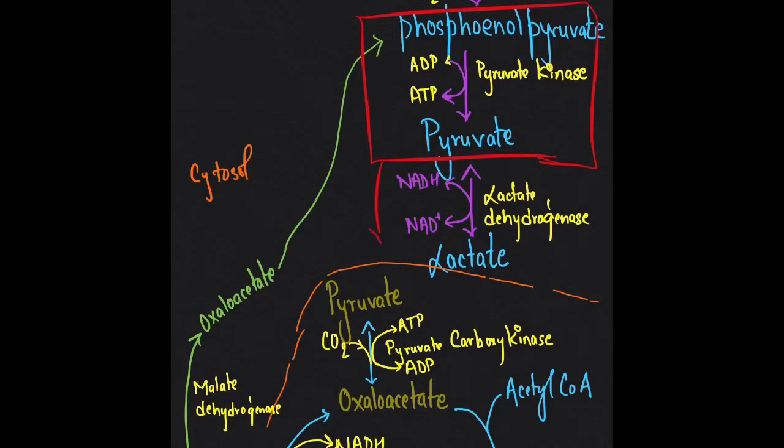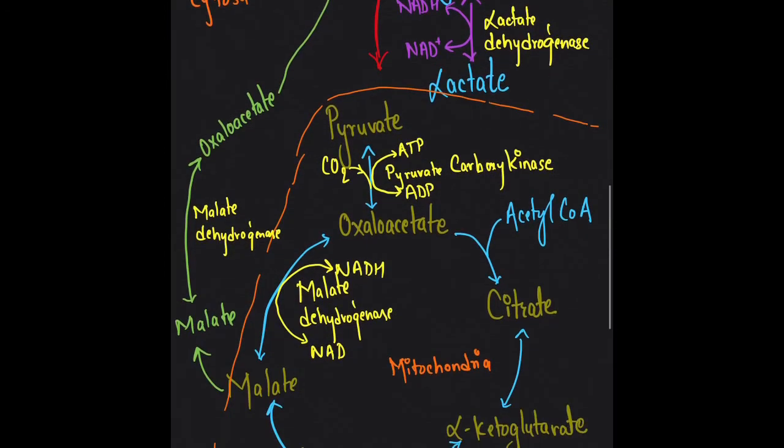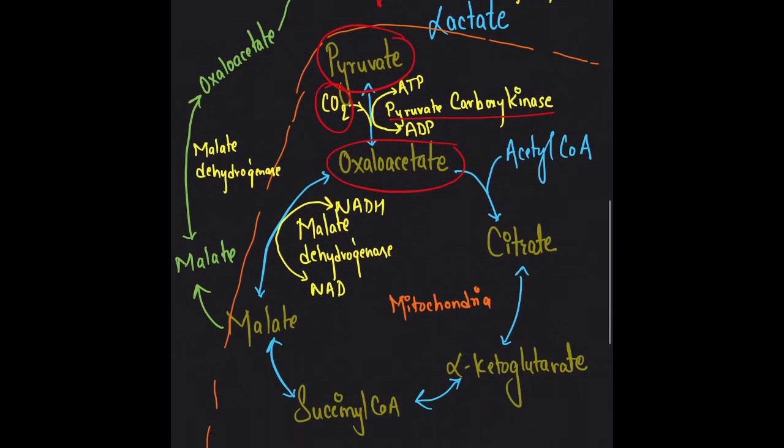Let's start with the reaction catalyzed by pyruvate kinase. As we know, pyruvate is one of the precursors of gluconeogenesis. So in order to form phosphoenol pyruvate from the pyruvate, as it is an irreversible reaction, the pyruvate must be acted upon in one of two ways. The first one is that pyruvate can be converted to oxaloacetate, catalyzed by the enzyme pyruvate carboxylase in the presence of ATP and CO2. Or in the second way, it can enter the TCA cycle, where pyruvate is converted to acetyl coenzyme A, and finally there is a release of malate and oxaloacetate at the end of the cycle.